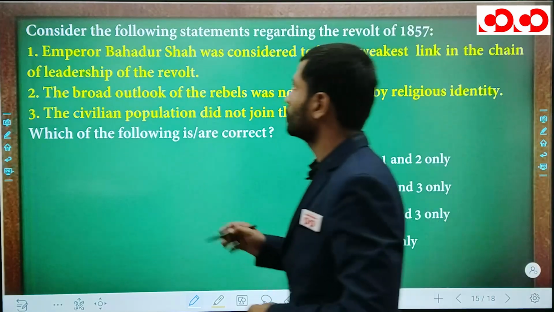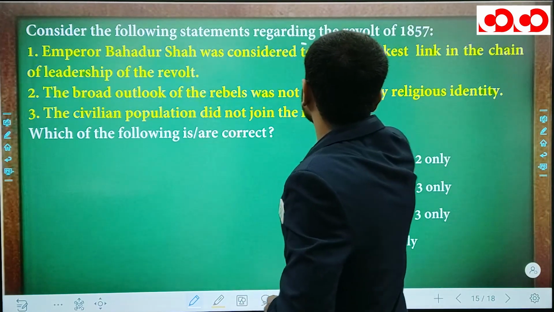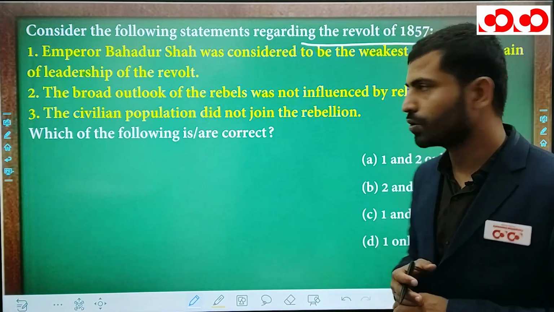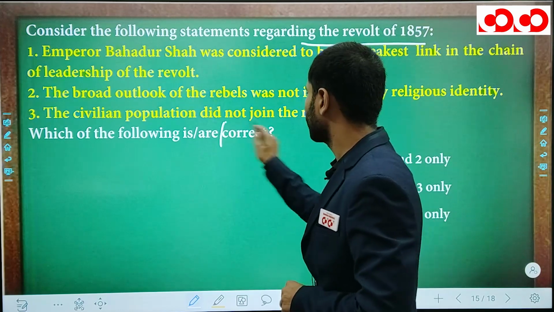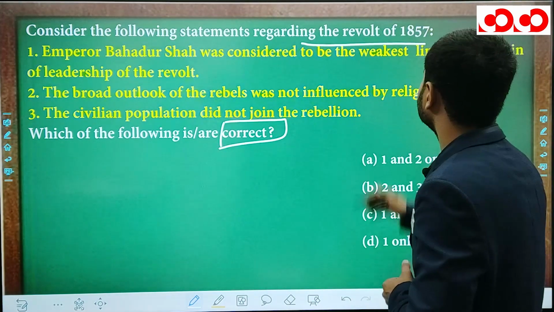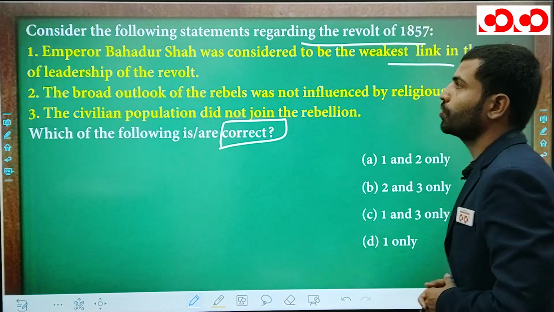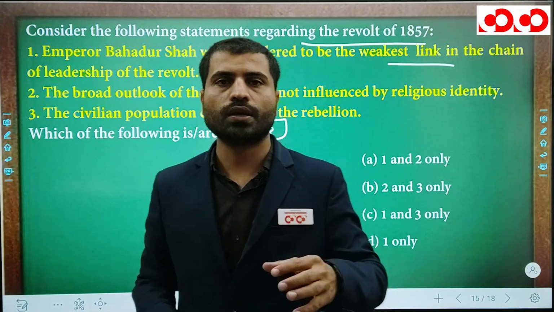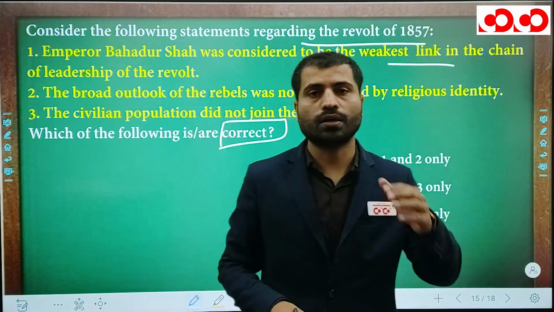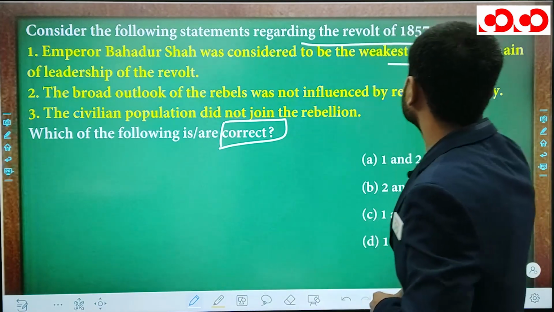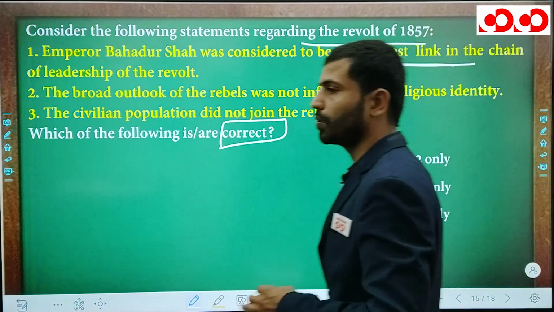Okay, next question. Consider the following statements regarding the revolt of 1857. You have to identify the correct one. Emperor Bahadur Shah Zafar was considered the weakest link in the chain of leadership of the revolt. Lack of personality, old age, and lack of leadership too, all these reasons make Bahadur Shah Zafar the weakest link in the chain of leadership of the revolt.